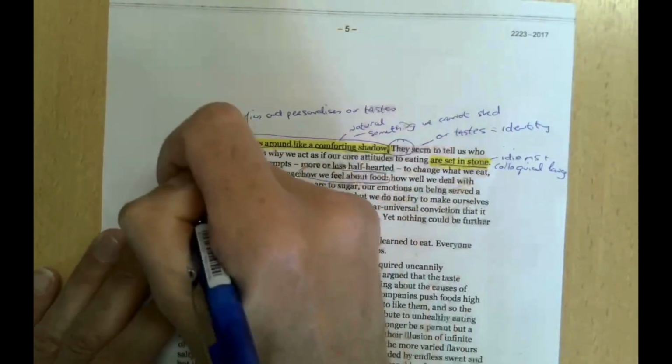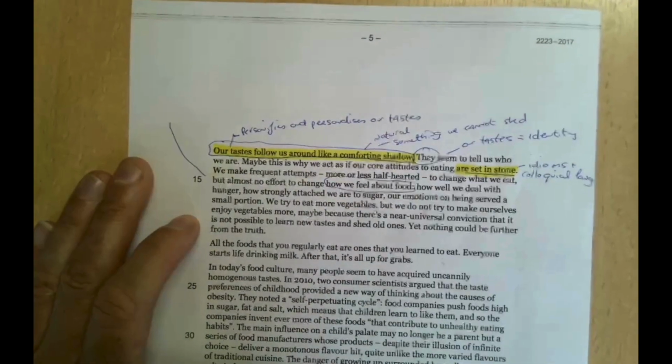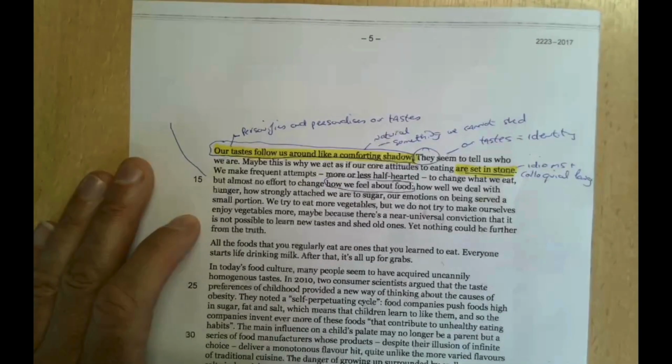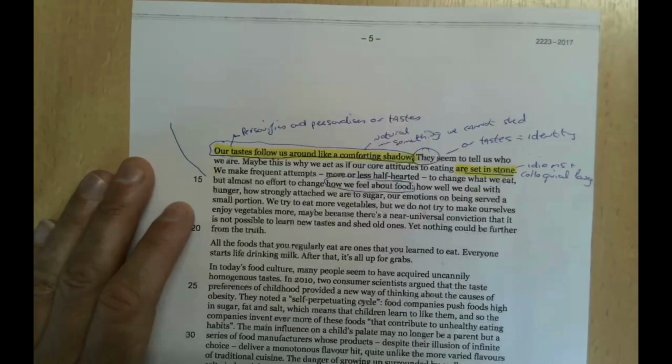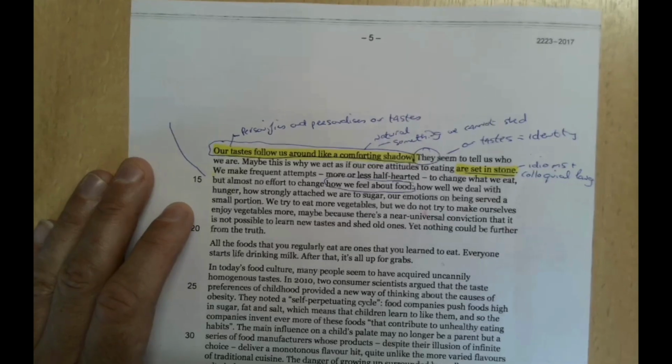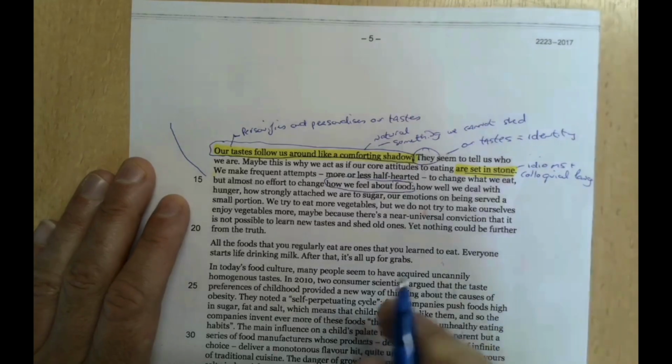Okay, so the writer is trying to suggest that our feelings about food should be reimagined as well. How well we deal with hunger, how strongly attached we are to sugar, our emotions on being served a small portion. We try to eat more vegetables, but we do not try to make ourselves enjoy vegetables more.